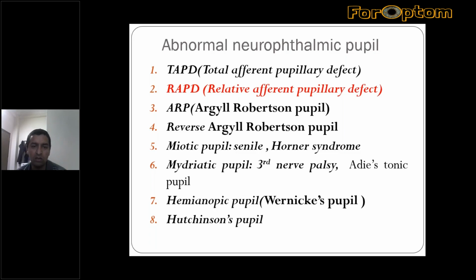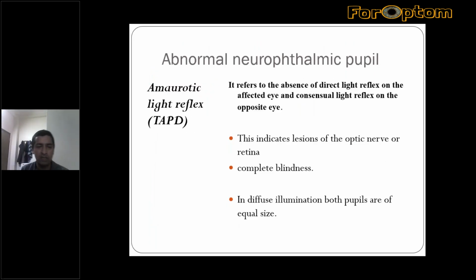Others are total afferent pupillary defect, Argyll-Robertson pupil, reverse Argyll-Robertson pupil, Horner syndrome, Thornton palsy, Adie's tonic pupil, hemianopic pupil, and Hutchinson's pupil.